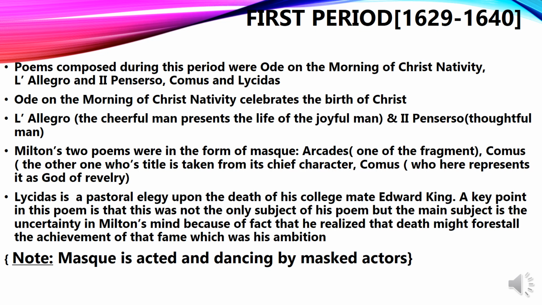The real subject comes: he is disturbed about the fact that death can come anytime. So that uncertainty that struck the mind of Milton is the main subject. And he realized that death might forestall the achievement of that fame which was his ambition. Fame was his ambition, that he wanted to achieve something. But he said that death can come anytime, and this might take away everything, his achievement, his fame.